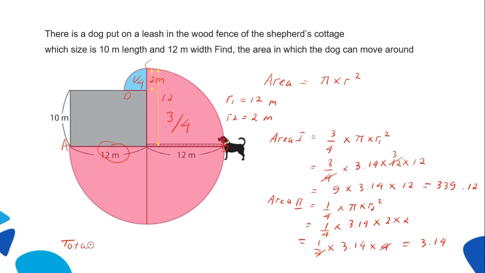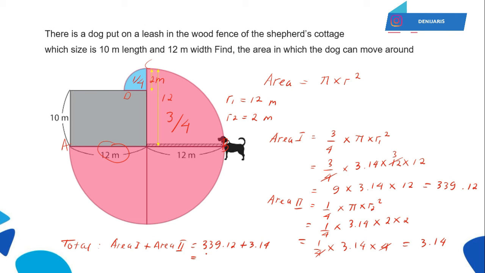Now we have area 1 and area 2. To find the total area, we have to add area 1 with area 2. We can write 339.12 plus 3.14. So the area of the dog can move around is 342.26 meters square.